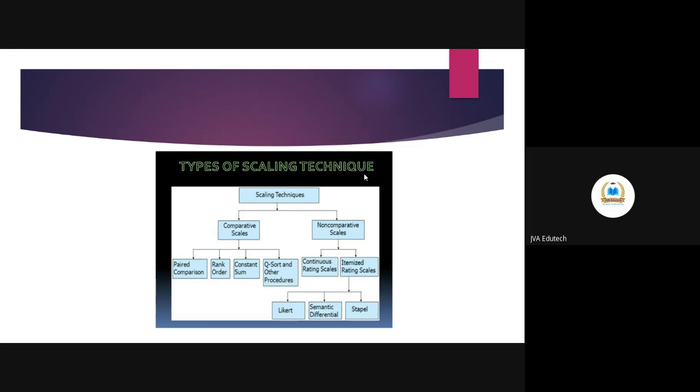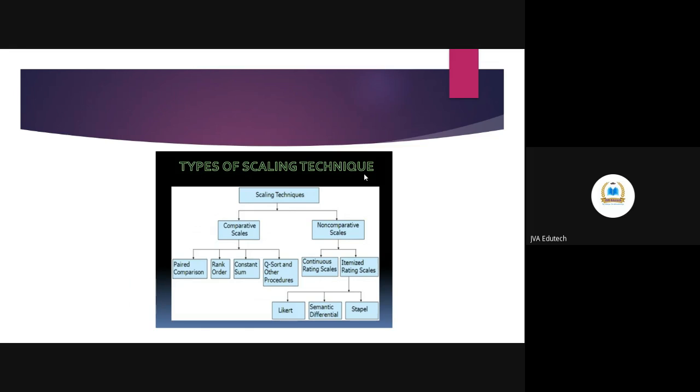Now coming to the non-comparative scales, when you don't want to compare, you want to study an individual variable. You don't want to compare two products or two organizations or two different positions within the same organization. You want to measure their perceptions and attitudes individually. Then you can use a non-comparative scale. Again, it is a continuous rating scale.